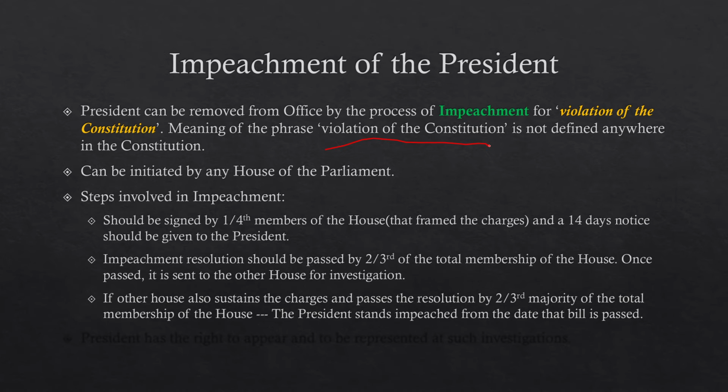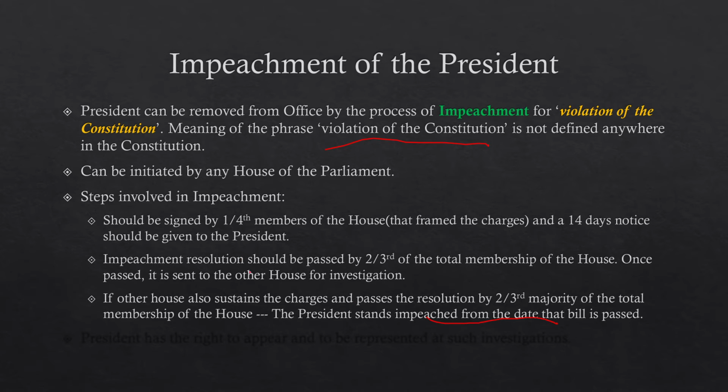Now, if it moves to the other house and the other house also sustains the charges and passes that resolution by two-third majority of the total membership of the house, then the president stands impeached from the date that the bill is passed.